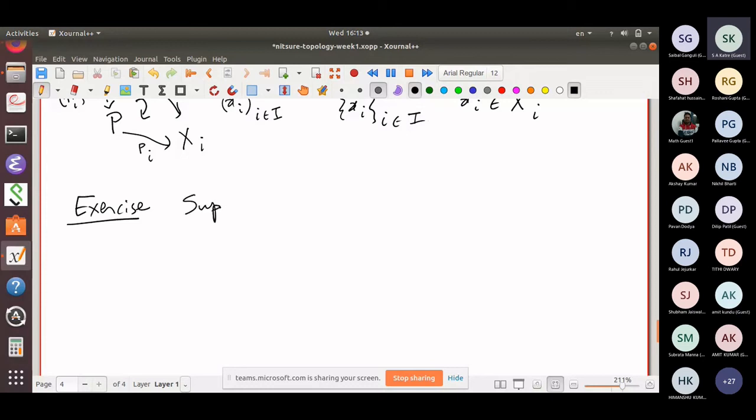Suppose that I is the empty set. So you call it the empty family. Do I have to give any xi's? Of course not, because I have to give an xi for every small i here, right? So that already gives me a family, the empty family.